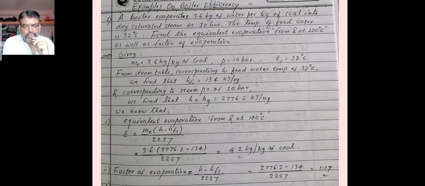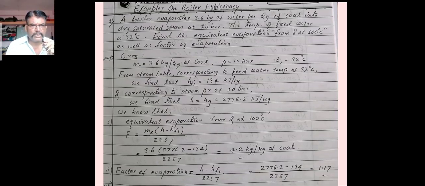Now the second thing we have to find out is the factor of evaporation. The formula for it is H minus hf1 divided by 2257, or the formula can be written as H2 minus H1. H is nothing but H2 and hf1 is nothing but H1. So the value of H we found from the steam table is 2776.2, minus the value of hf, 134, divided by 2257. So finally the calculated value is 1.17. That is how we can solve the numericals, and these are all examination numericals.